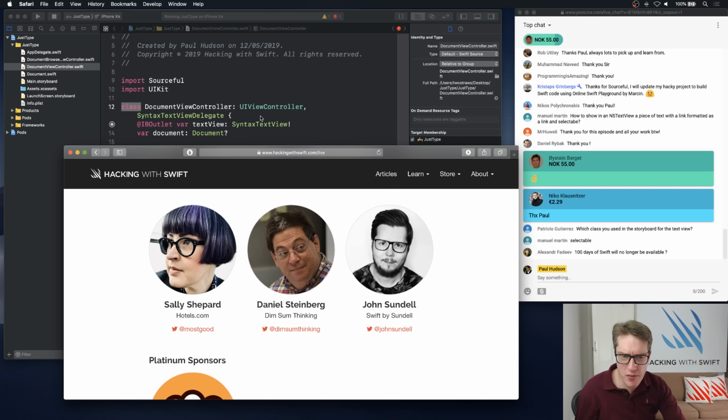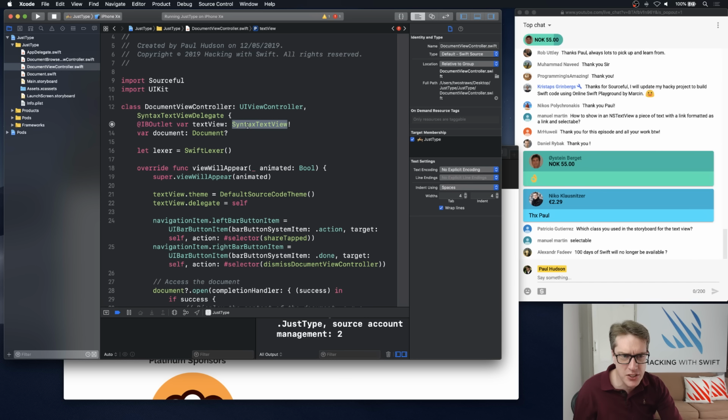Which class are you using for the text view? It's called SyntaxTextView. It's in the module Sourceful. So go ahead and use that.